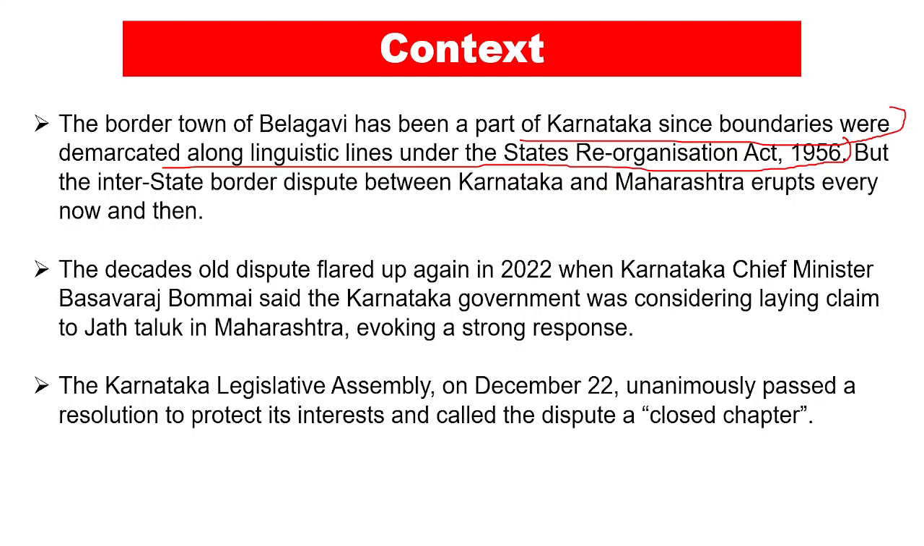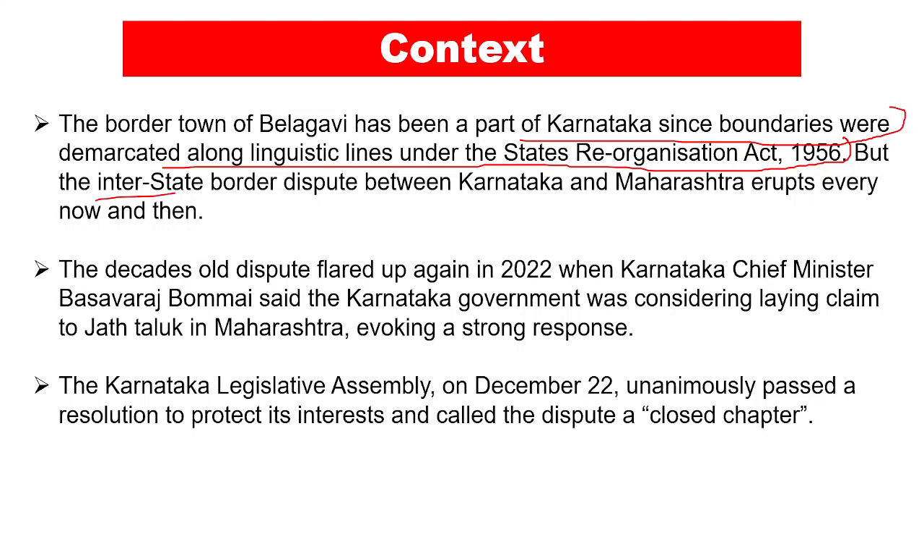Now, the reorganization also happened between Karnataka and Maharashtra, because some of the areas were separated, some of the areas were excluded, included, whatever it is, right? It happened because of the States Reorganization Act 1956, right? And this reorganization was done on linguistic lines, that is, on the basis of language.